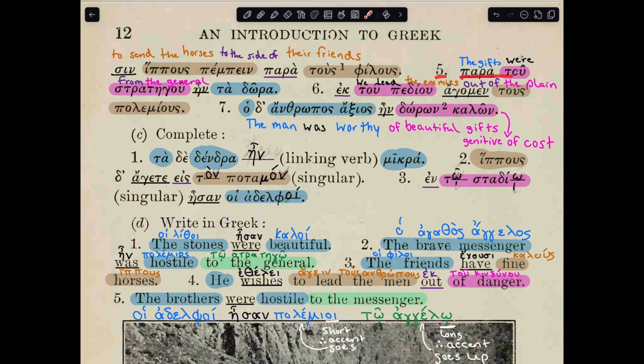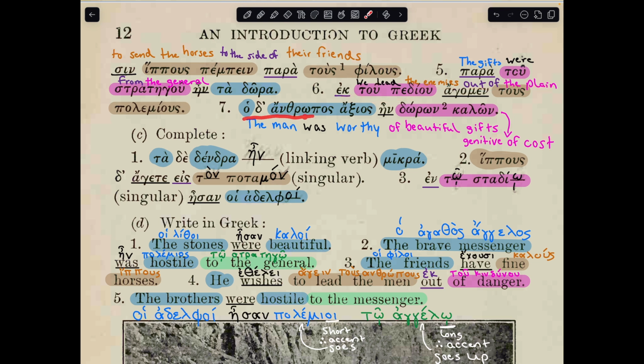5. Para tu strategu entadora. So the gifts were, and you can see that this has a singular verb, even though there is a plural subject because it's neuter. The gifts were from the general, because general, strategu, is in the genitive. 6. Ek tu pediu agamen tus polemius. Agamen, we lead, tus polemius, the enemies, out of the plain. Ek tu pediu, because it's in the genitive.